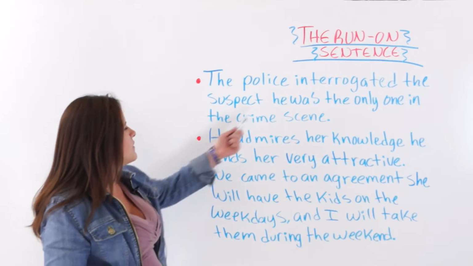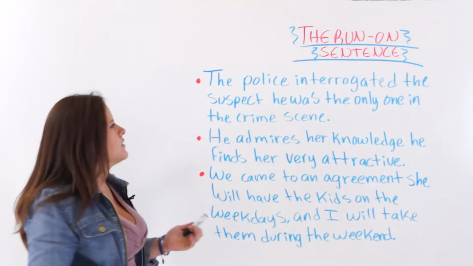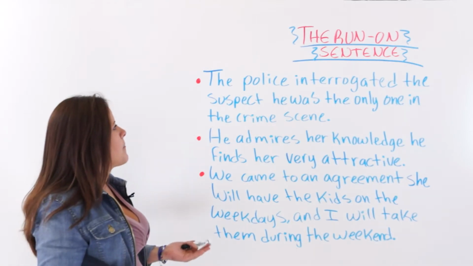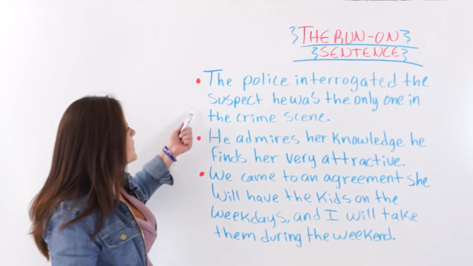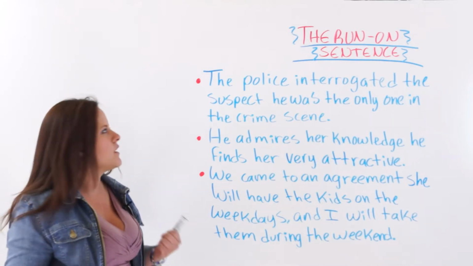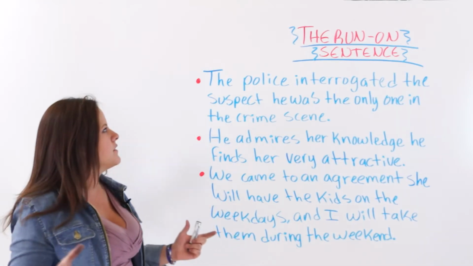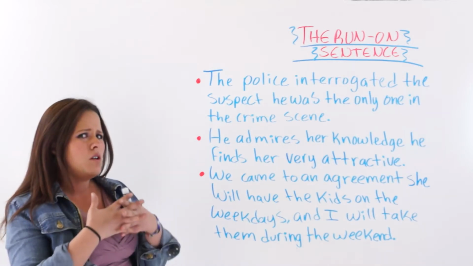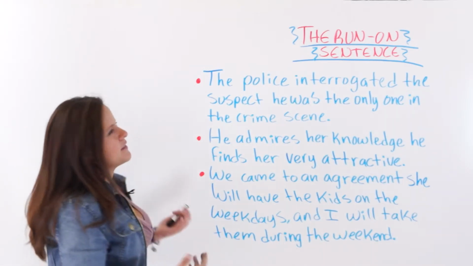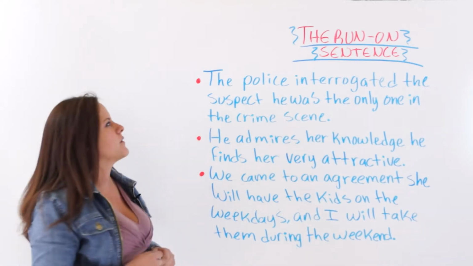As you can see, I paused after suspect. But here, it does not have a comma, it doesn't have a semicolon, and it does not have a period to end the sentence. So this is a very clear example of a run-on sentence. It has no proper punctuation, and it shows you two independent clauses, or two full sentences, mixed into one whole run-on sentence. And this is a mistake. And well, I guess most of us have done this sometime in our lives.